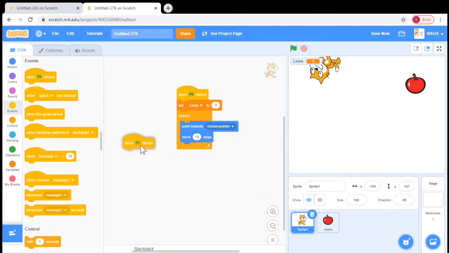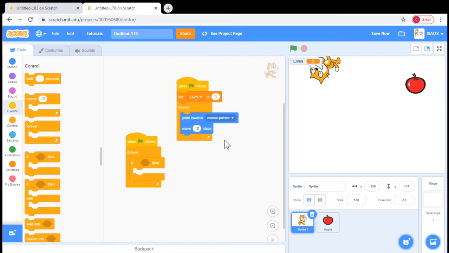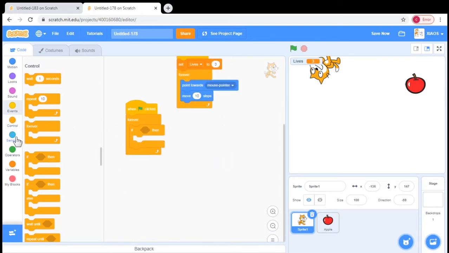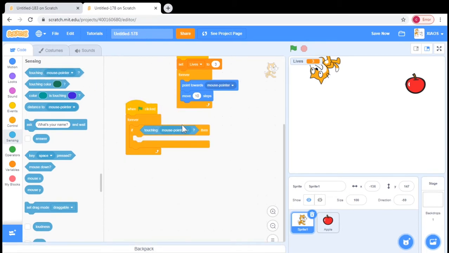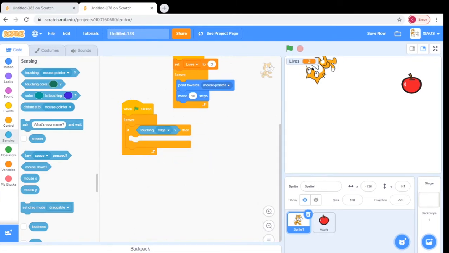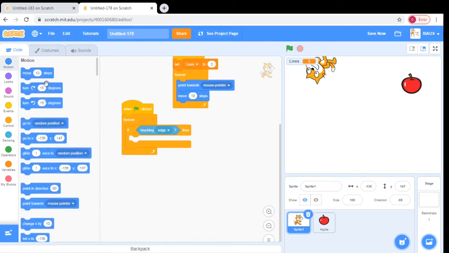Danger places. So we're going to make it so that if the cat touches the edge, it'll lose health. Okay, so grab if-then and forever, like here, like this. And then go to sensing, and then if touching edge, then go to motion, go to the middle, which is x0 y0.